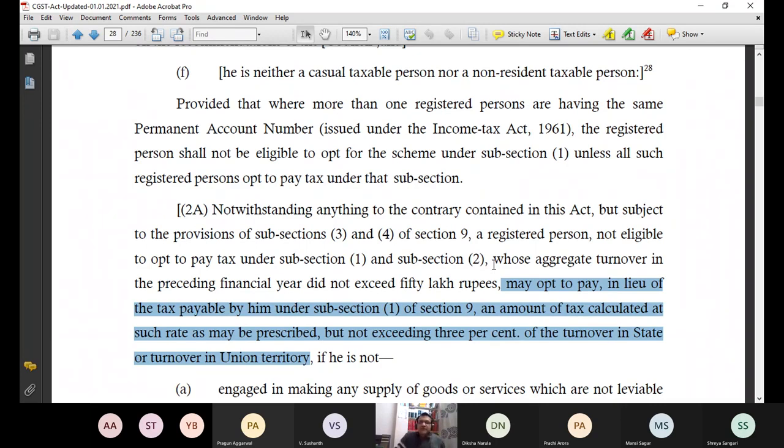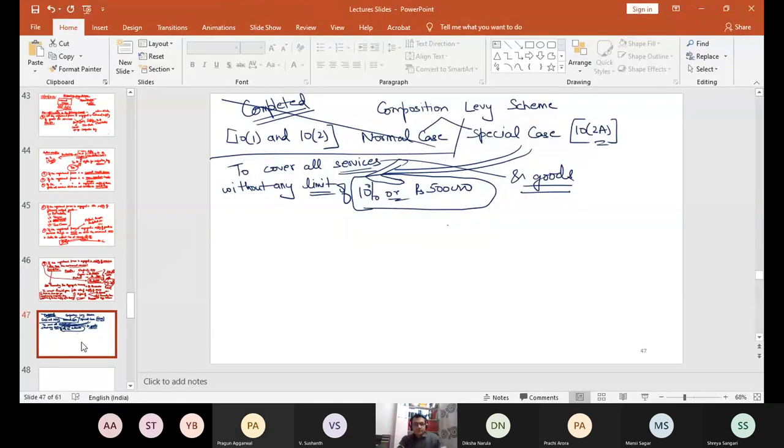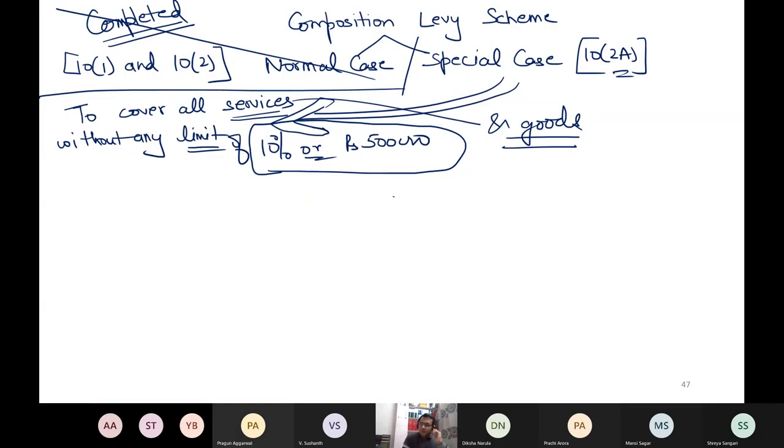So let me simplify that language now. That what this special scheme is all about. So what is this special scheme all about? Applicability.